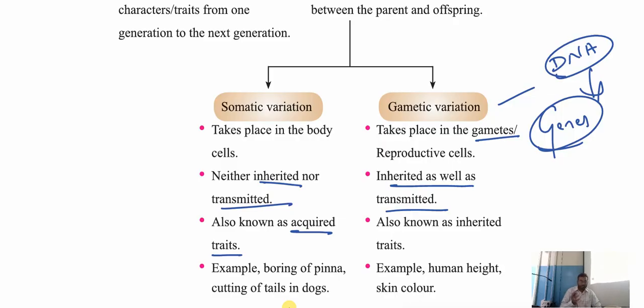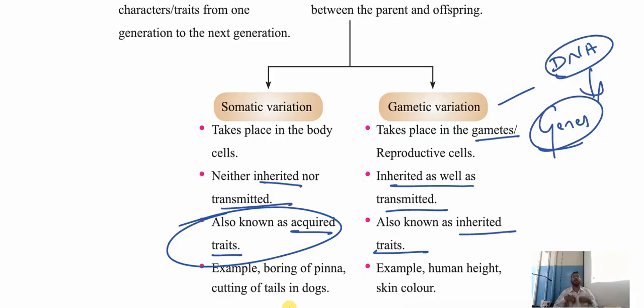If you have taken the traits from your parents' side, we call them inherited traits. If the traits we have learned by ourselves, that is acquired traits. Acquired means we have learned because of our interest. Inherited trait means it has come by default, naturally, from our parents.